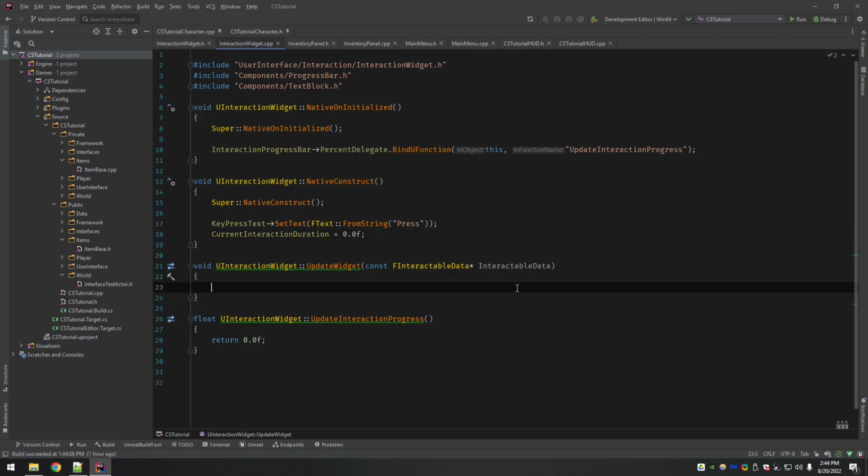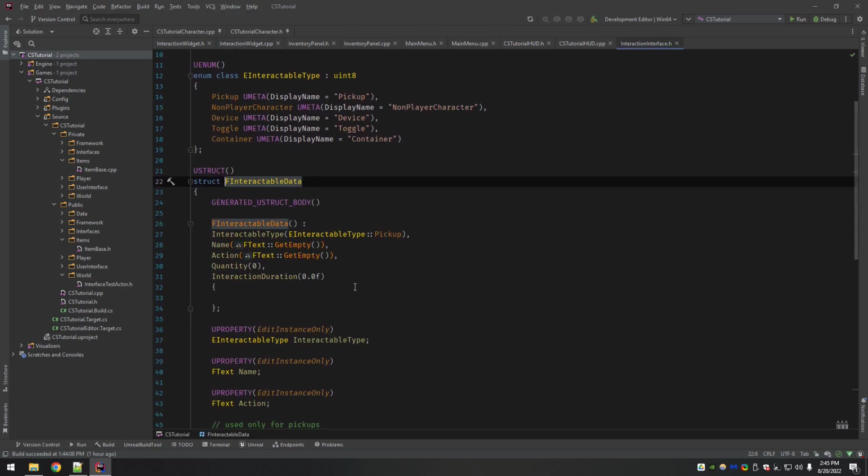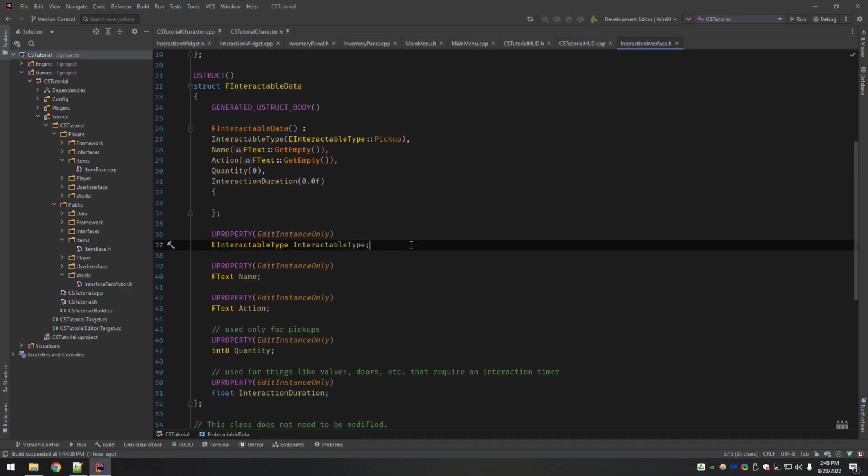Okay, so now here's the most important function. Update widget. If we go look at the definition here, we built the type of interactable into the interaction data.